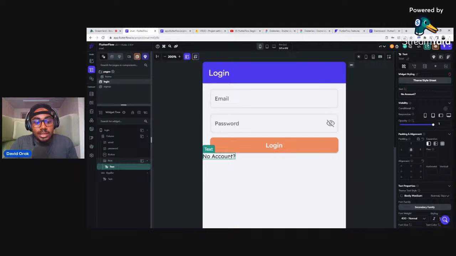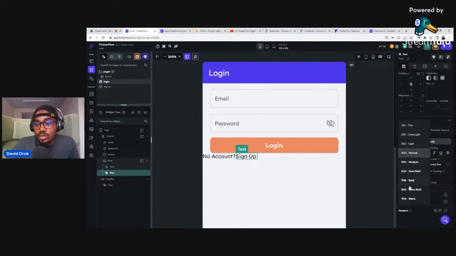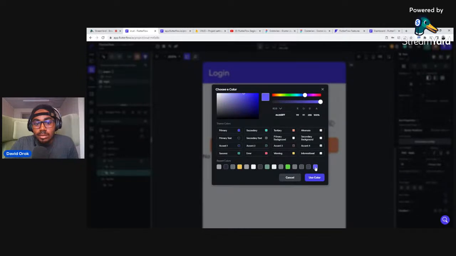Then I will duplicate this text. I selected and Control D, right? So let's click on it and then say sign up. Yeah, so here in this particular text, let's make the font weight like 700, and this is going to be maybe 28. Oh, no, 700 by maybe 16. Was the other one 14? Yeah, I think this is it. Then maybe just make it this color.